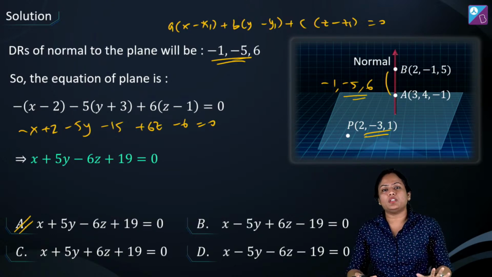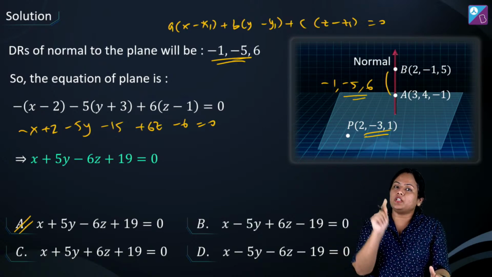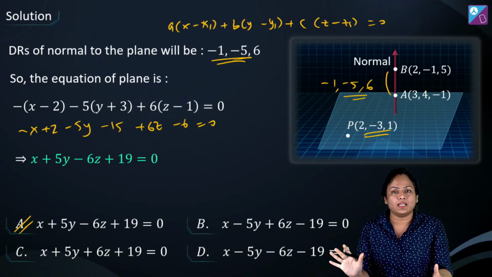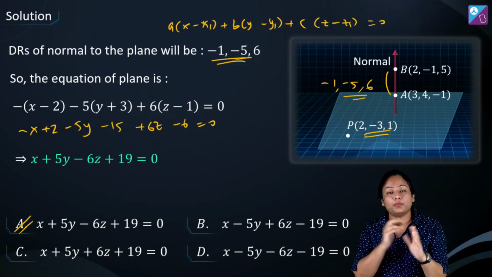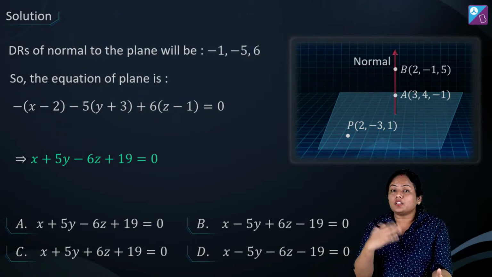Okay, so for the equation of a plane, a point and a normal are required. Whatever the condition is given, do not forget how to find the normal. Okay, once the normal and the point are found, you can get the equation of the plane. Alright? Now what other forms are there?